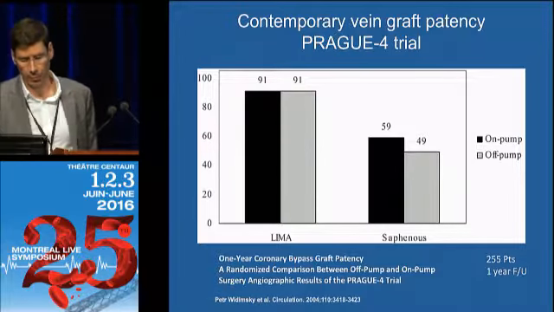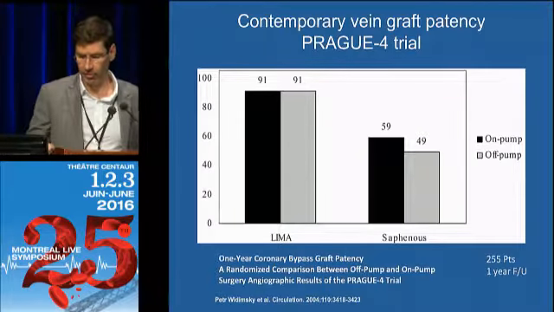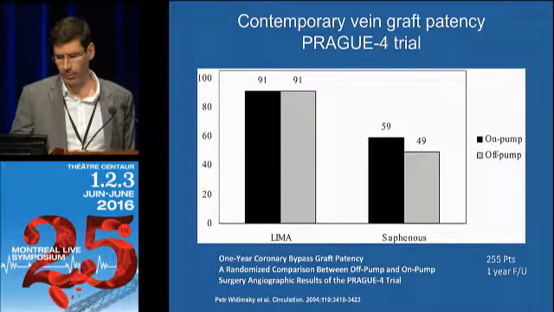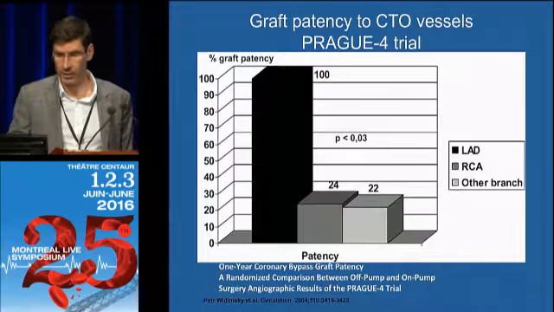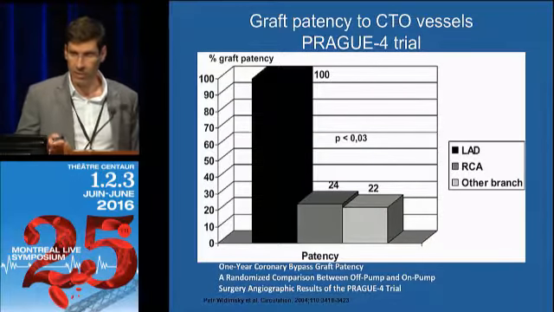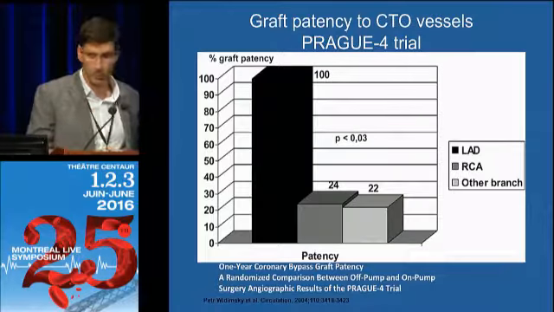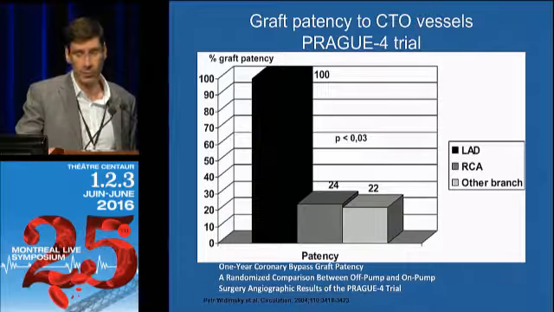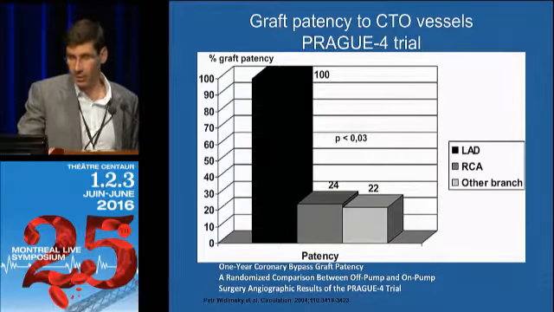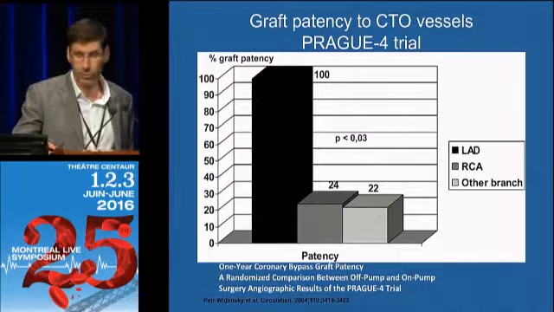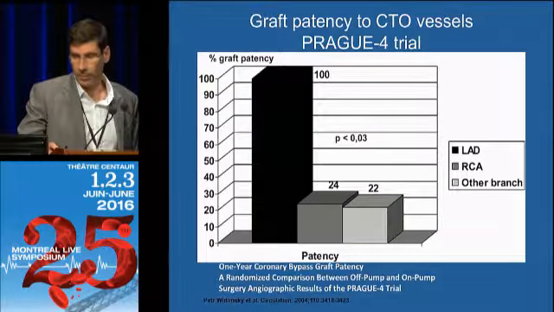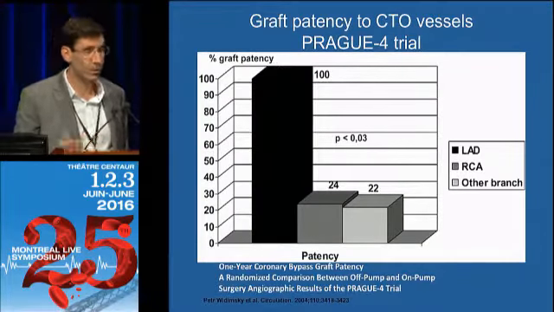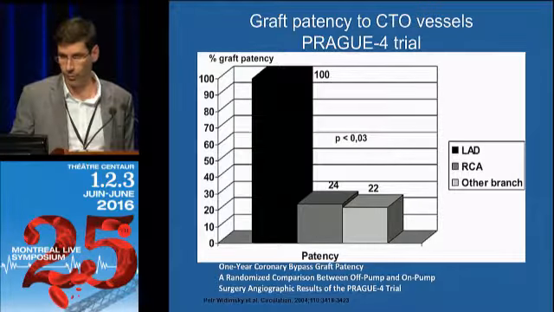Another study that looked at that was the PRAGUE-4 trial. This was an on-pump versus off-pump CABG, but they did have a 1-year angiographic follow-up. And they showed vein graft failure in about 50% of the cases. But what's interesting in PRAGUE-4 is that we have information about vein graft failure to a CTO vessel. If the CTO is the LAD, all of those patients got a LIMA, and the patency is 100%. But if the CTO is elsewhere, there's about 24 to 25% patency. So that's above 70% failure rate of a vein graft to a CTO vessel. So that's the information we got from PRAGUE-4.